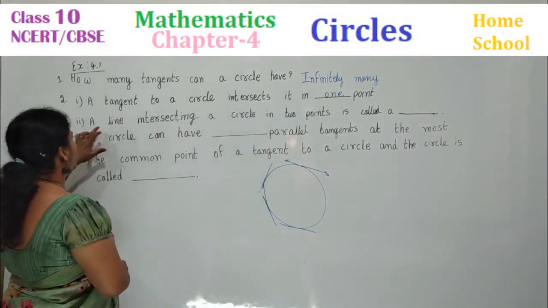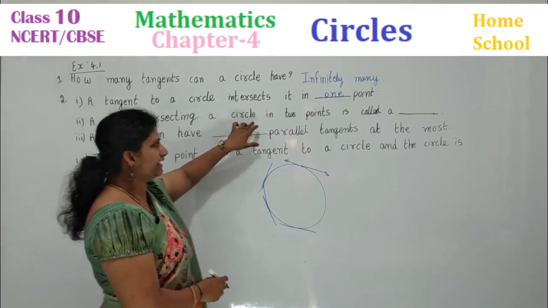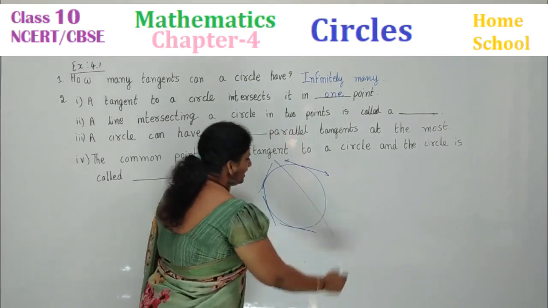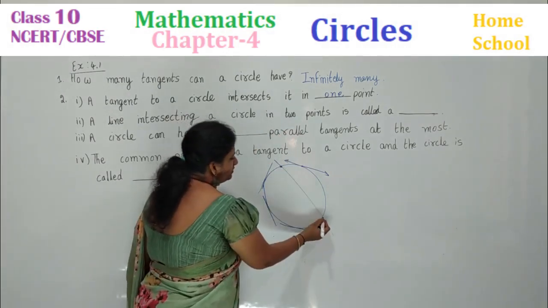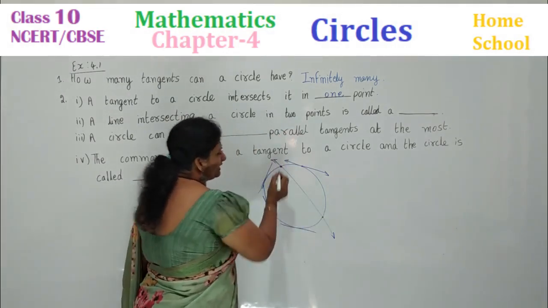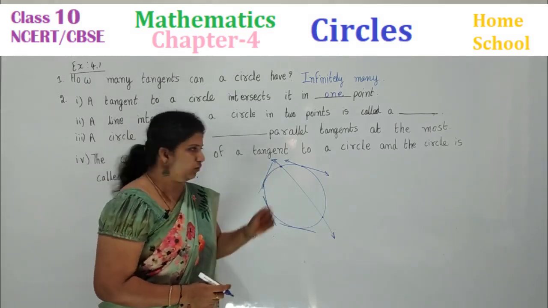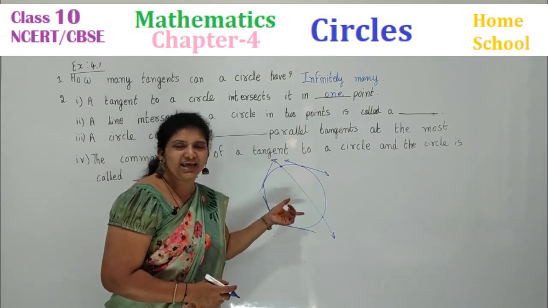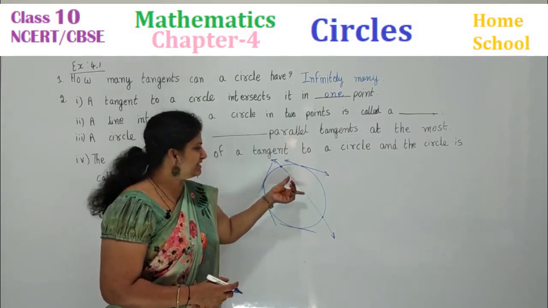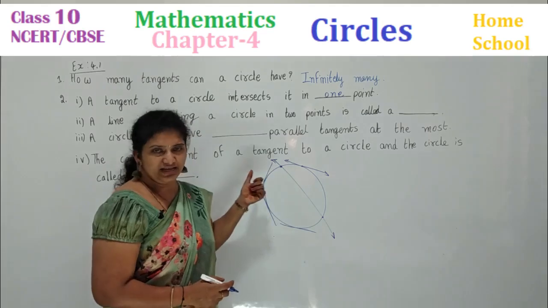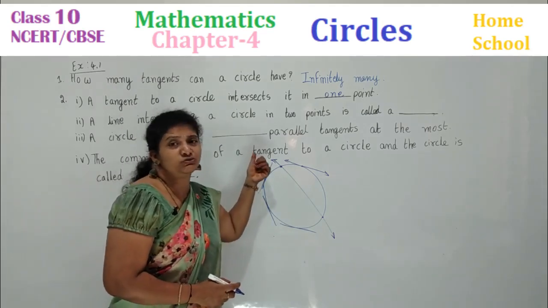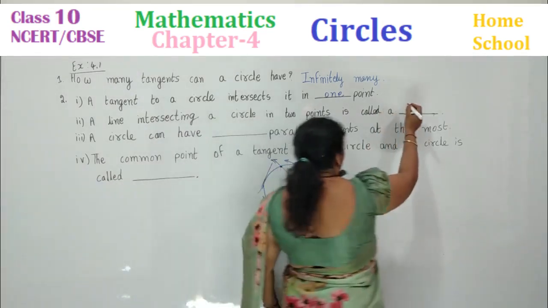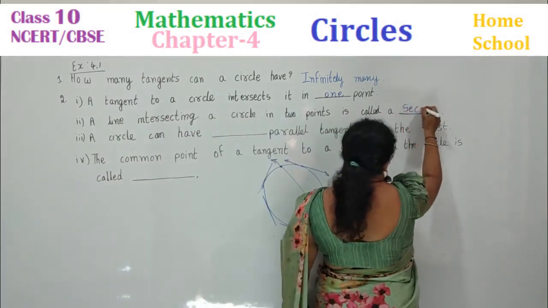Next one, a line intersecting a circle in 2 points. Look here. A line intersecting 2 points on a circle. What is this line? We have learned now. It has a name, that is secant. These types of lines are called a secant. It is a line which passes through the circle intersecting at 2 points. It is called a secant.